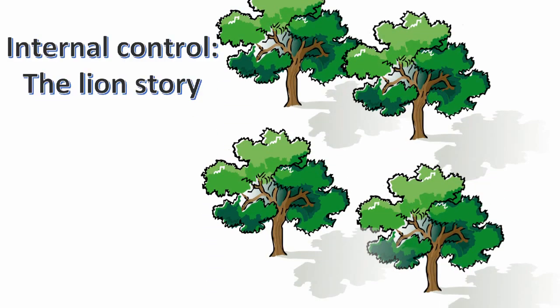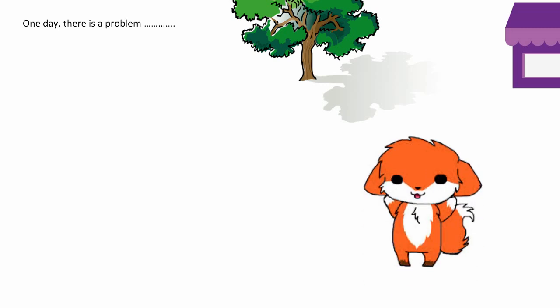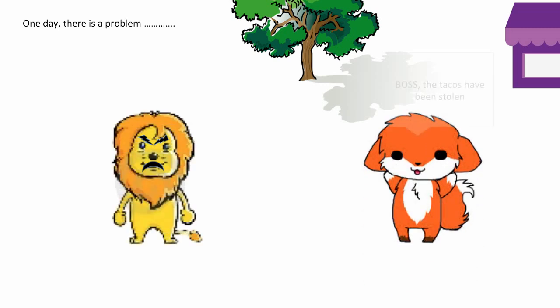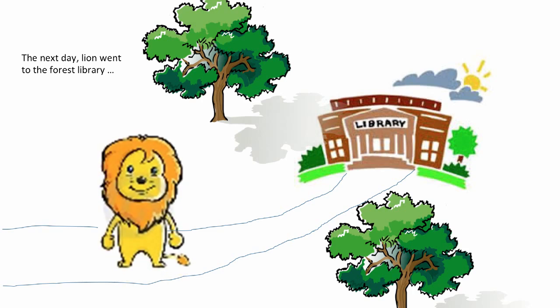Once upon a time, in a beautiful forest, lives a ridiculously handsome lion. He is the proud owner of a shop called Lion Taco. One day his peaceful life has been ruined as his employee, the fox, reported to him his precious tacos have been stolen. The next day, Lion went to the forest library looking for help.